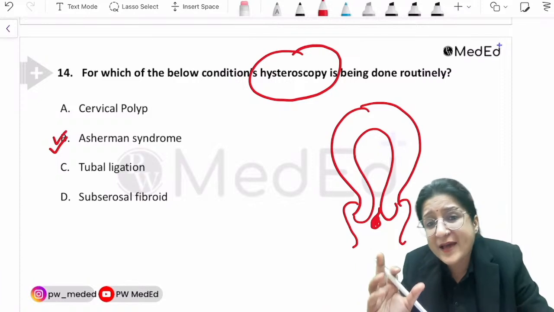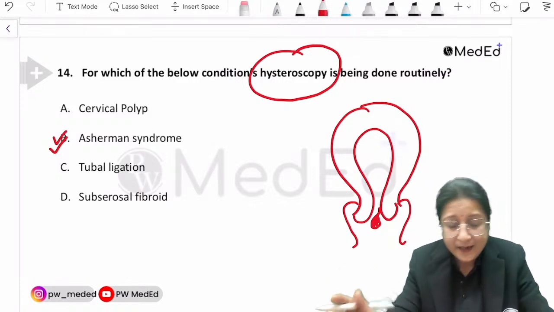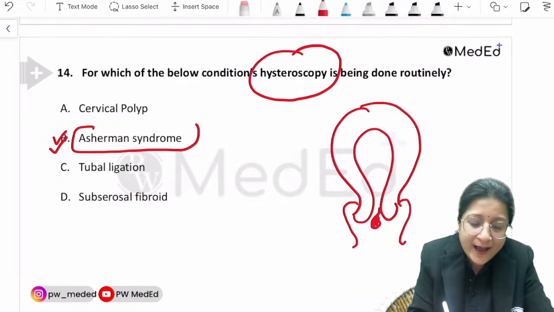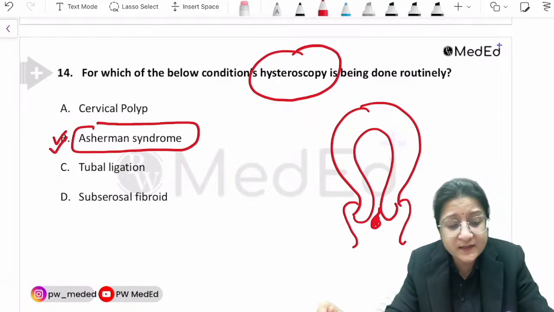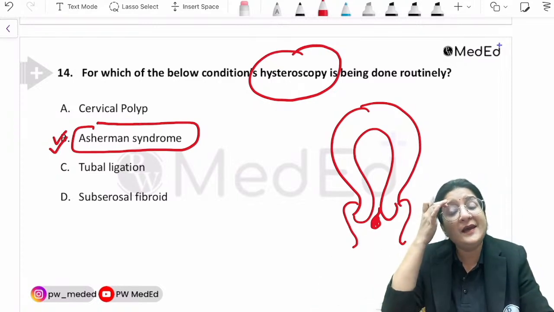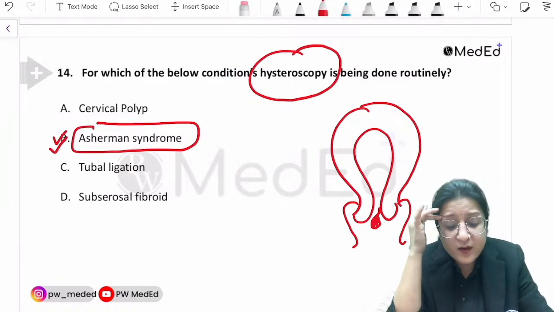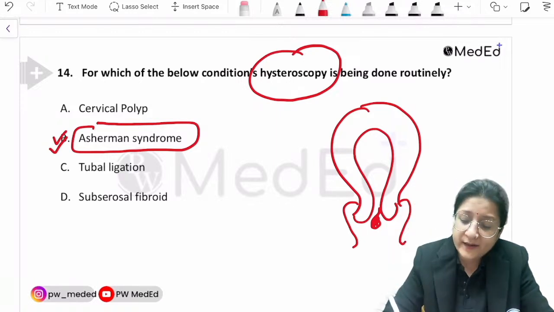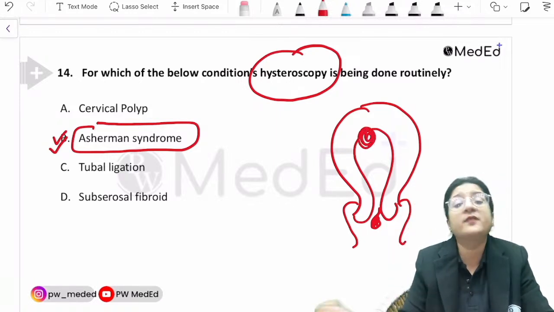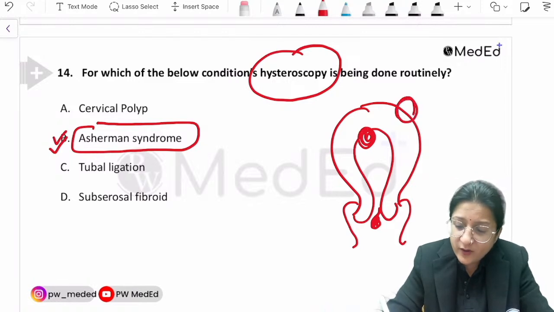But they're asking where it is being done routinely. It is being routinely done for Asherman syndrome, because that is where it is the best modality for making a diagnosis. And study more: not subserosal fibroid, a submucosal fibroid. Subserosal fibroid is here.